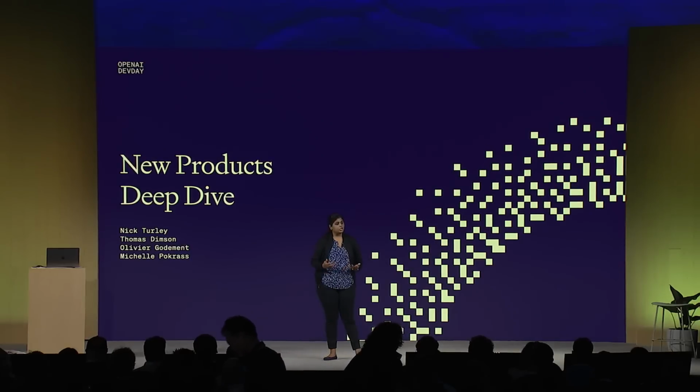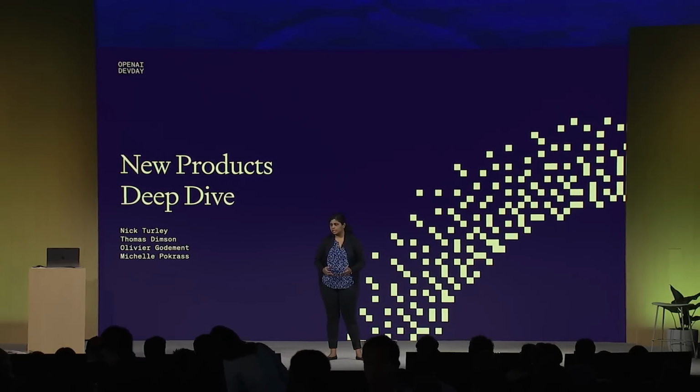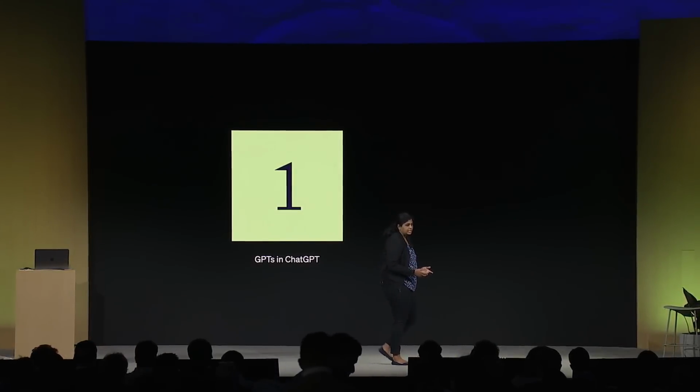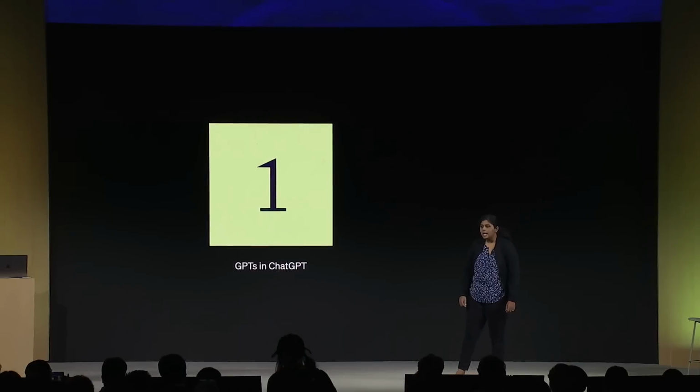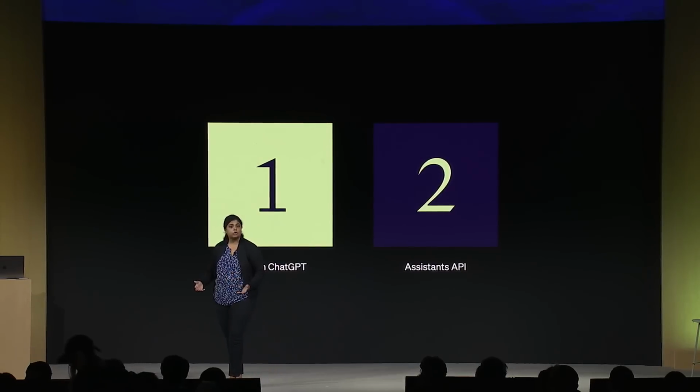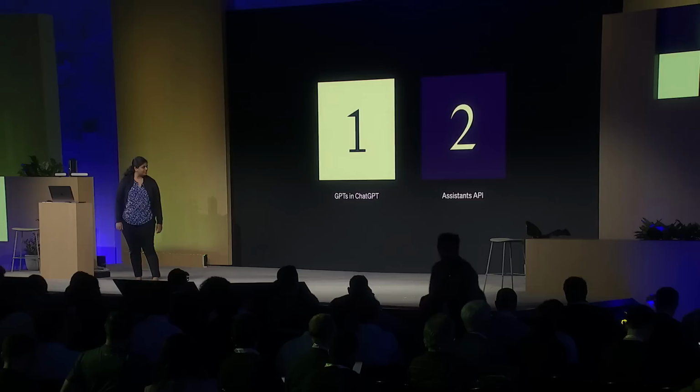As Sam mentioned in the keynote, we're really moving towards more of this agents-like future, and there are two products that we announced at the keynote that we'd like to go hands-on. First, we'd like to talk about GPTs and ChatGPT. I know as developers, you're excited to get to the Assistants API, but there's a lot of power and capabilities built into GPTs. And when you extend them with custom capabilities and actions, they can become really powerful, not just for yourself, but also for millions of users around the world. And second, we'll get into the Assistants API, which lets you build these agents-like experiences within your own apps and products. So without further ado, let me bring up Thomas and Nick to show you more about GPTs.